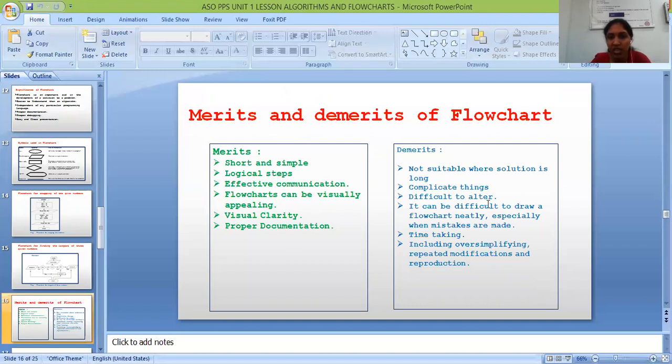Next one is demerits. Not suitable where the solution is long, complicated things, difficult to alter. It can be difficult to draw a flowchart neatly. It takes lots of time for some situations, including oversimplifying, repeated modifications, and reproduction. These are all the merits and demerits of flowchart.